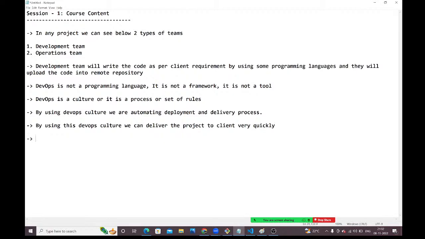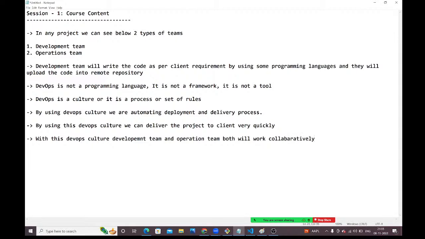So with this DevOps culture, the development team and operations team both will work collaboratively.